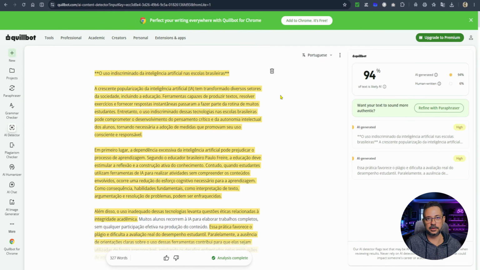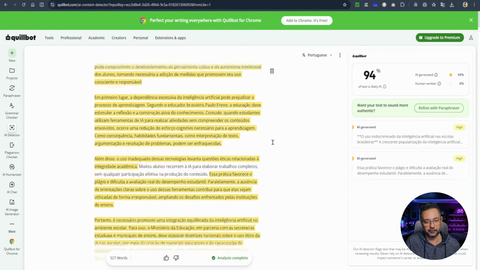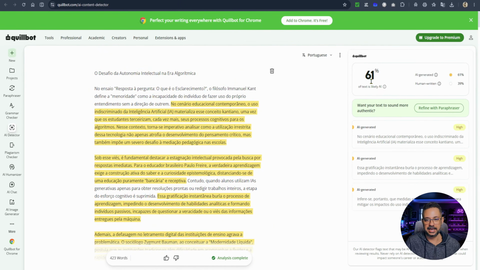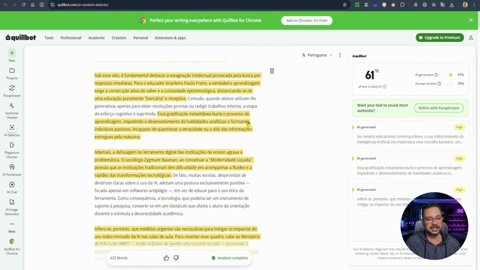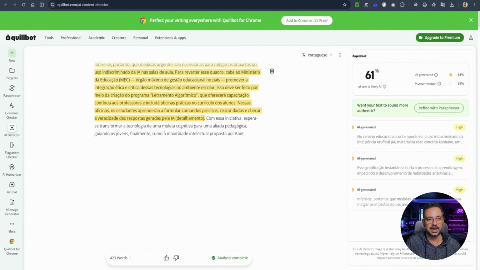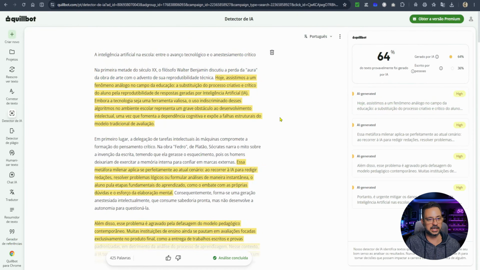Starting here with the essay written by ChatGPT. It identified a 94% chance that this text was written by an AI, and then it highlighted where this is most evident. In the essay written by Gemini, it detected only a 61% chance, and it also highlighted here which items were the most critical. And finally, the essay written by the GLM 5.2 model, here, the tool identified a 64% chance that the text was written by an AI.